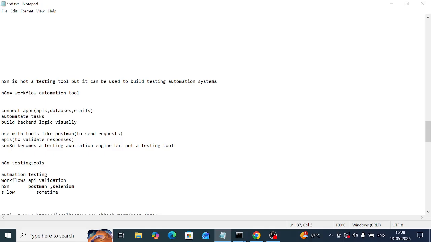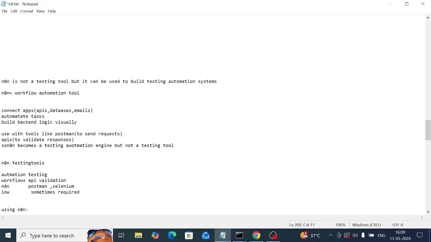Remember this in your mind. Nowadays some people say it's a testing tool. No, it's not a testing tool. It's a workflow automation tool used to build testing automation systems or a testing automation engine. Next, using Postman as a testing tool, you can send API requests, check responses, and write test cases.